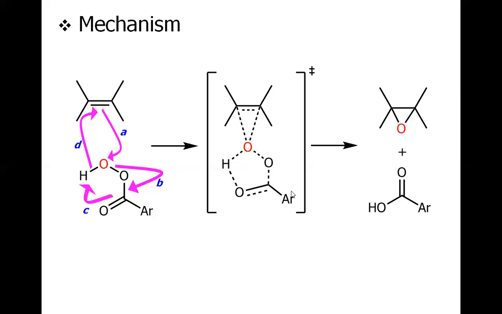This OH bond is just going to form, so it's dotted, and this other OH bond is going to break, again dotted, and the new O and C bond is going to form, also dotted. This mechanism is called the butterfly mechanism because of this particular shape.